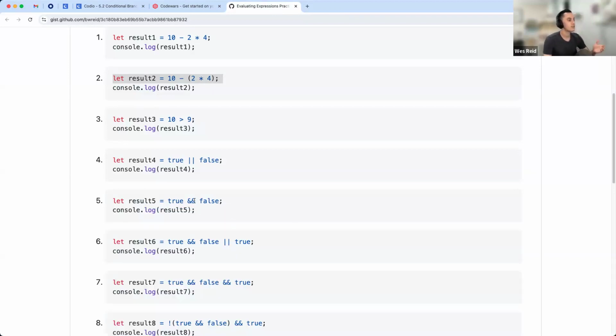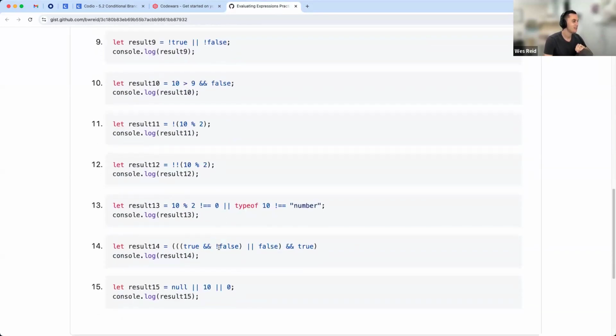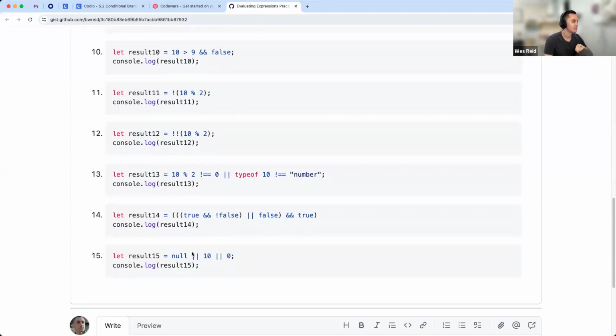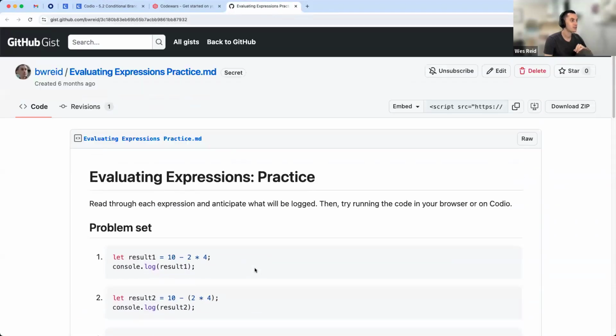Again, the way to do this is to first read the statement and try to guess what it's going to evaluate to, not to just run the code, which will not necessarily help you learn anything. I'll share this out as well, and as you can see, these get much trickier as they continue on. All right, excellent. So those are your tasks, two plus an extra one.